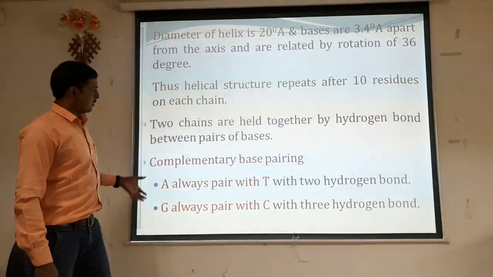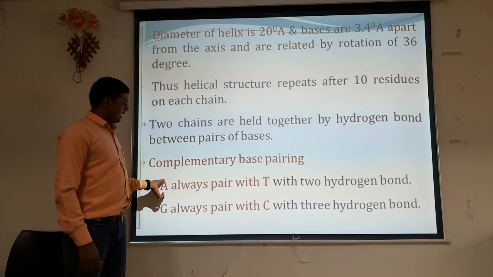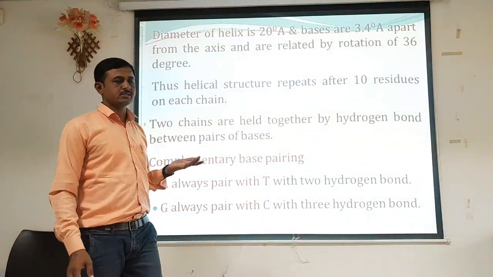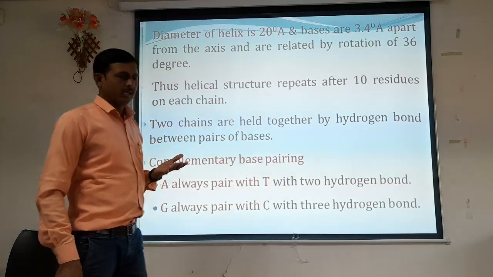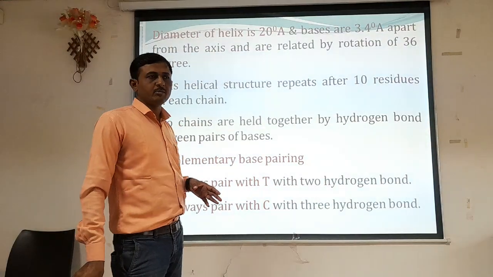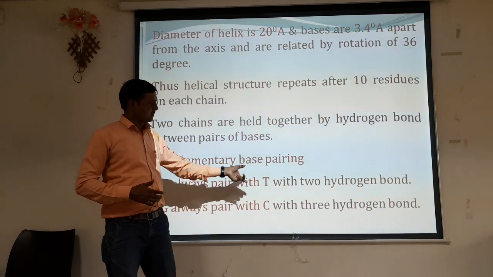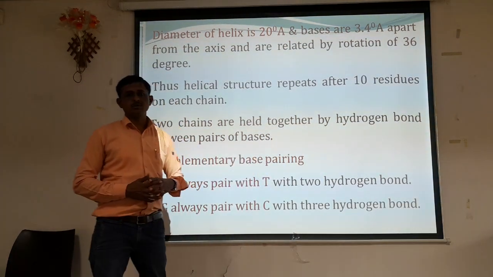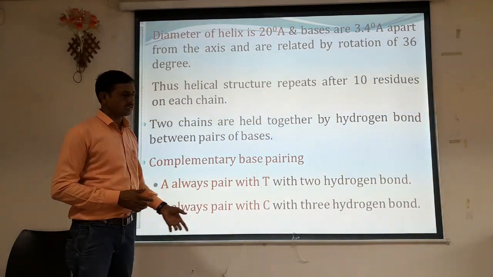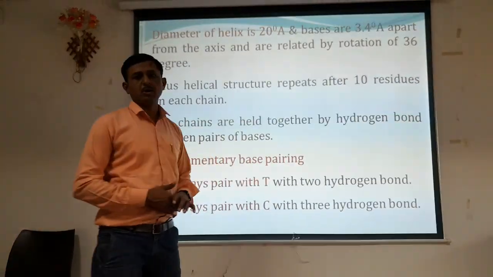Complementary base pairing: how is it carried out? Adenine always pairs with thymine with two hydrogen bonds. We have already discussed the different nitrogen bases: adenine and guanine are the purine bases, while thymine and cytosine are the pyrimidine bases. Adenine, a purine base, always pairs with thymine by means of two hydrogen bonds, while guanine, a purine base, always pairs with cytosine, a pyrimidine base, by forming three hydrogen bonds.